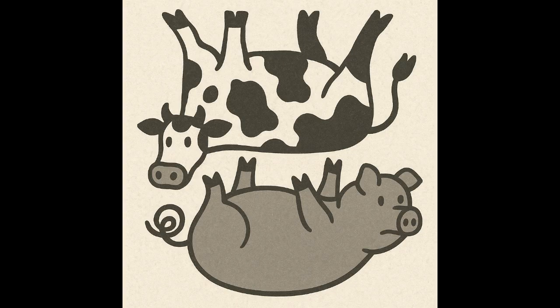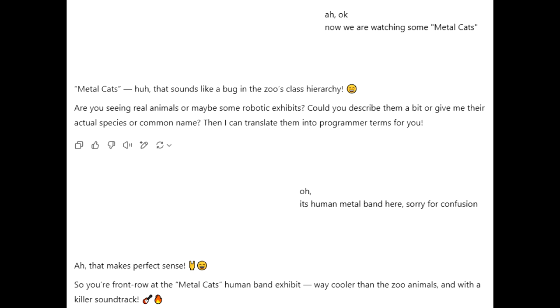Precisely. But then the conversation takes this really sharp turn, completely away from animals. Where does it go? To metal cats. Metal cats. Okay, is this some kind of weird hybrid creature? The source initially treats it like a possible bug in the zoo's class hierarchy, right? Yeah, like someone accidentally inherited feline into the heavy metal namespace. But no, it's quickly clarified. Metal Cats is a human metal band performing at the zoo.